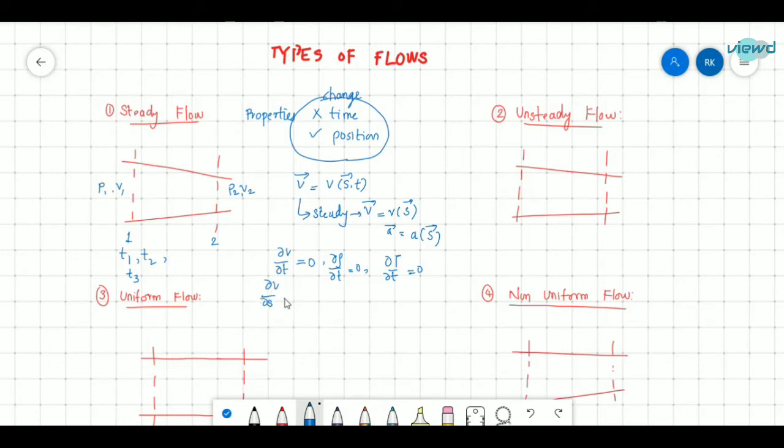Dou V by dou S is not equal to 0, because here there is V1 and here there is V2. Dou rho by dou S is not equal to 0, and dou T by dou S is not equal to 0, since the temperature here will be T1 and here T2.